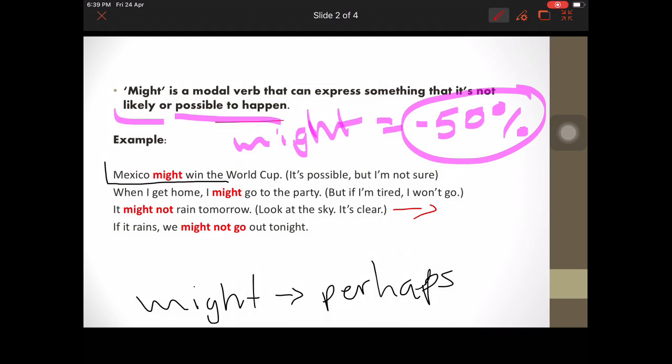Or maybe this one, if it rains, we might not go out tonight. If it rains, if it happens, we might not do this. Or for example, if it rains, we might stay at home and watch a movie. But if it doesn't rain, we have to go to the party. And you're like, oh no, come on, rain, rain, rain. So you see, might is going to express something that is not likely to happen or impossible to happen. So might means perhaps in this context, okay?